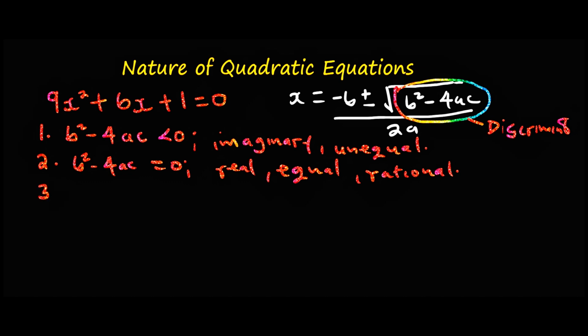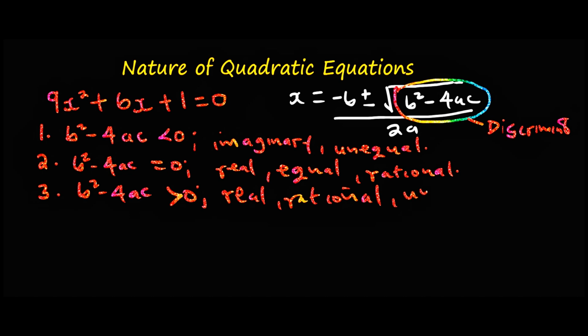Then there's a third case where the discriminant is greater than 0. When the discriminant is greater than 0, there are two cases that arise. One is a perfect square, where the roots are real, rational, and they are not equal.